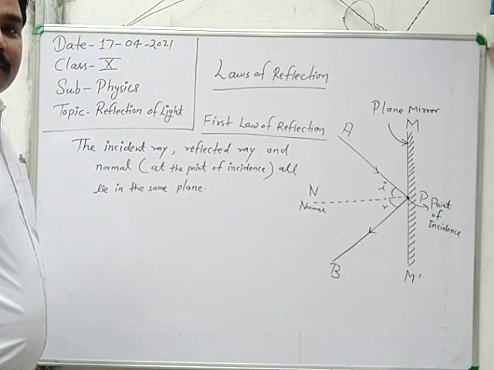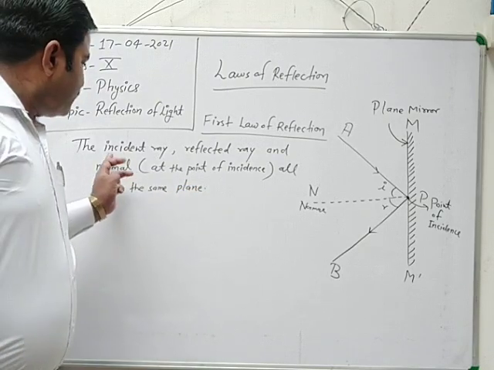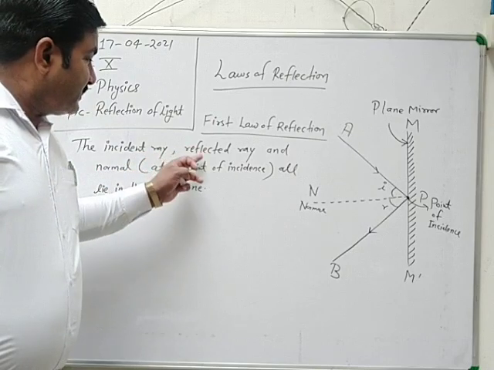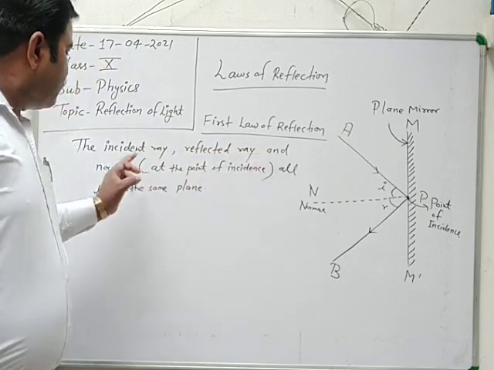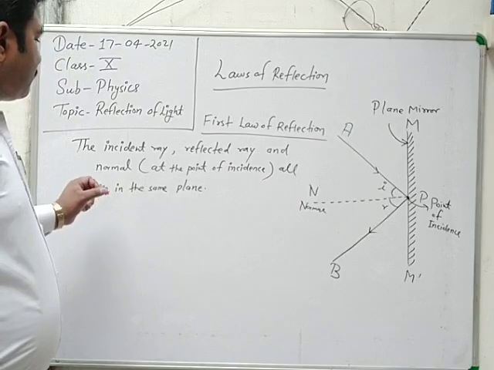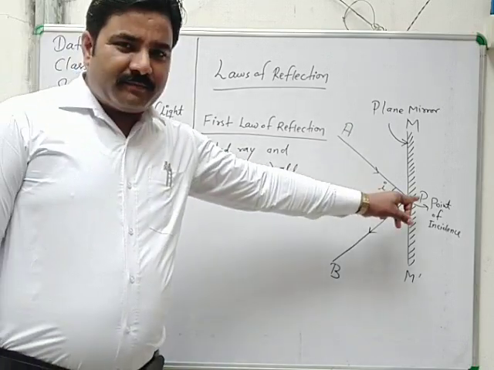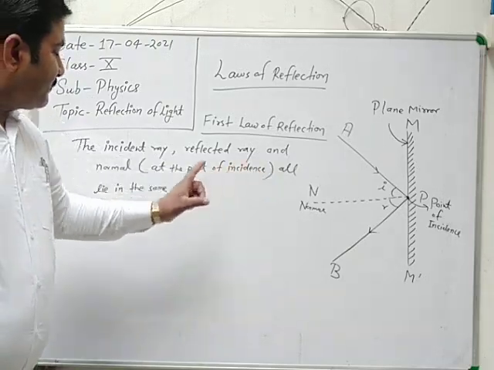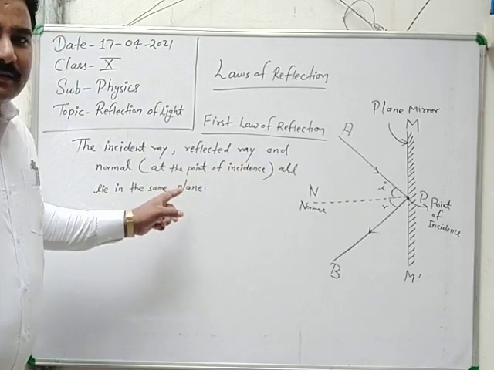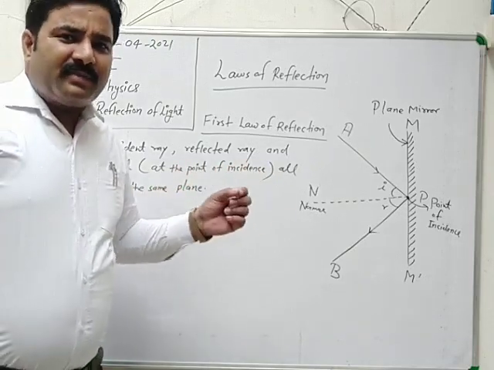Clear? Listen again. The incident ray, reflected ray, and normal at the point of incidence, here point P, all lie in the same plane. You can say the plane of the paper.